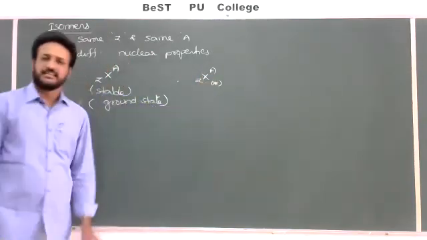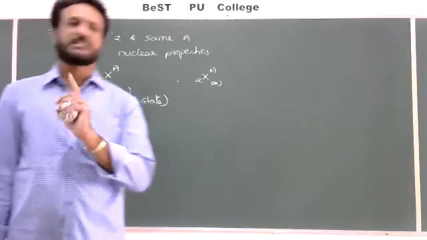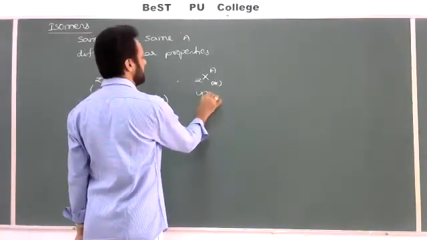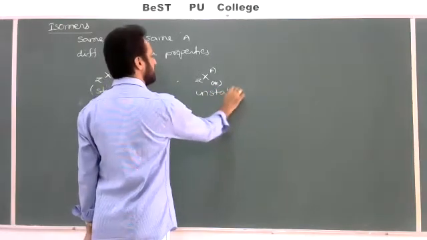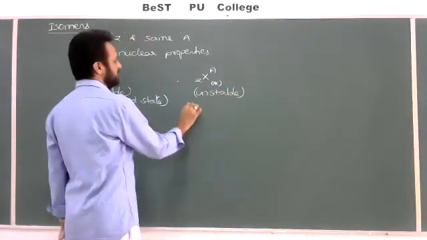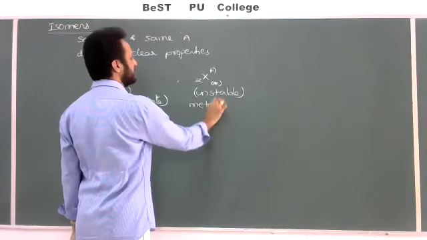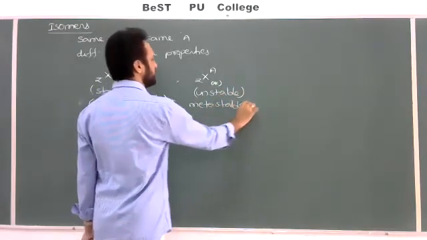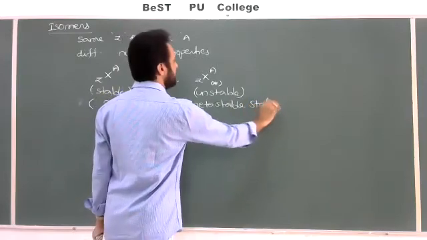So that is in excited state or metastable state. So excited or metastable, it is nothing but an unstable element, which is in a metastable state or excited state.